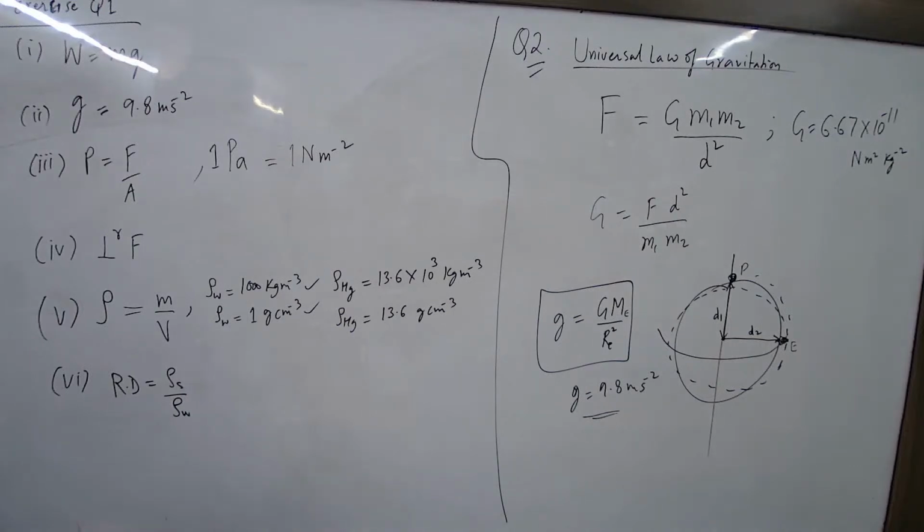Obtain the relation g is equal to GM upon d square. How will you do it? Obtain the relation g is equal to GM by d square. We've done it in theory, so check the pages in the theory, we've already done it.